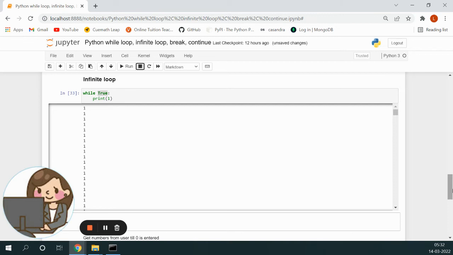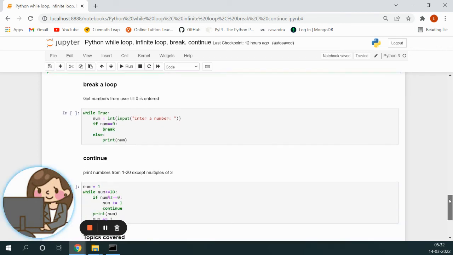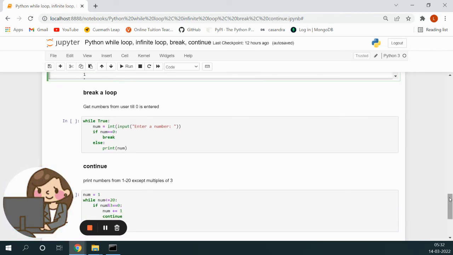But in code, if you want to have an infinite loop, in that case we can have while true. While true means the condition is always true, and it will create an infinite loop. Now coming to break. You just cannot have an infinite loop all the time, right? It will exhaust the system resources, and it is not going to serve any purpose. So let us see an example where the user has to enter a number till the user enters 0. We don't know how many times this loop has to execute. We'll have to get an input from the user and print it till the time the user enters 0.